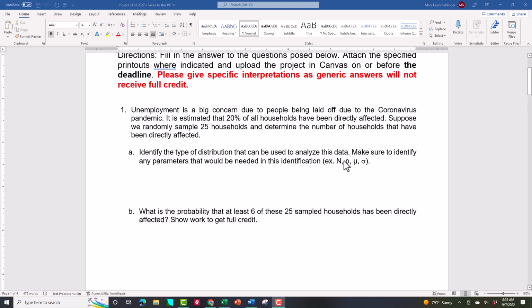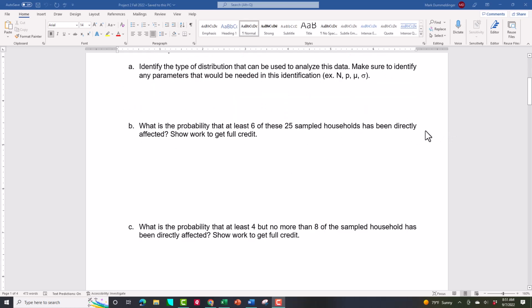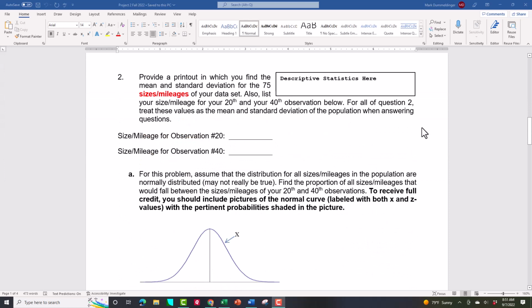So question 1, pretty straightforward, pretty typical. You'll see some more in the competency checks. You'll see some more on your project, or on the exam, the second exam. So get to work. All right. Question 2, I want you to do some normal stuff. Look, I even drew some normal curves for you here, but I want you to use your data. So I want you to tell me your size or mileage of your 20th and your 40th observation, and just type them, write them, however you're doing the project, write them in these spaces right here, just so we can see the 20th and the 40th.